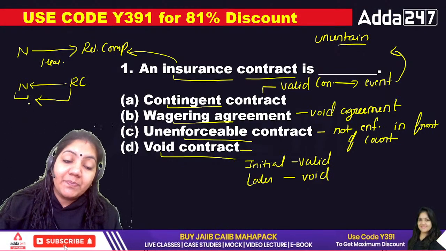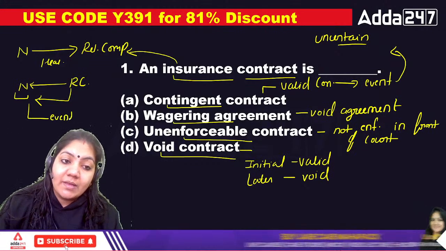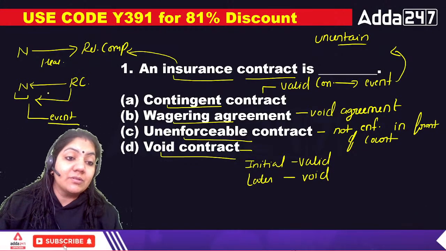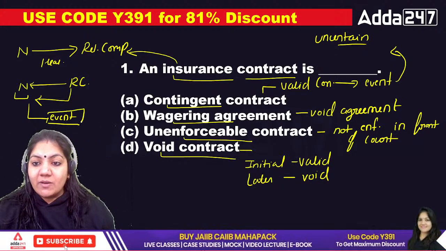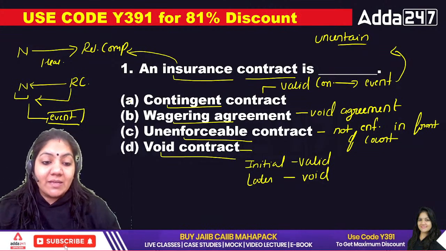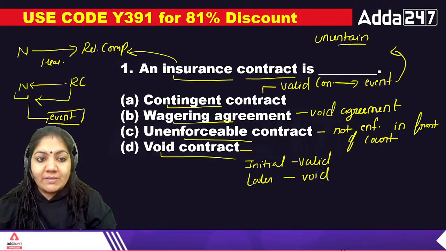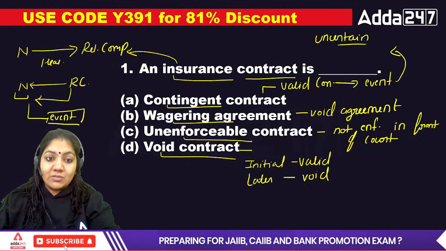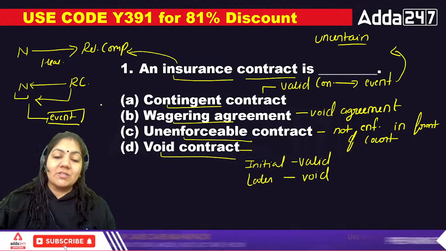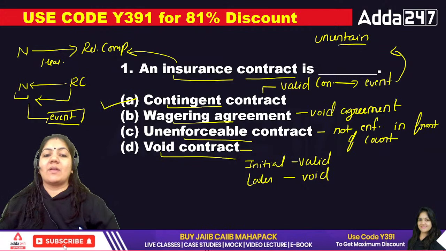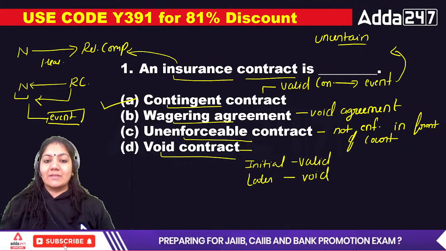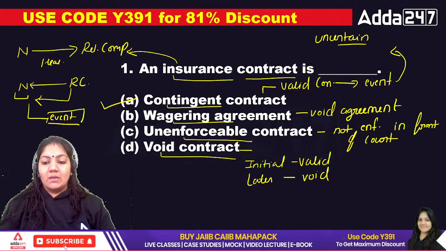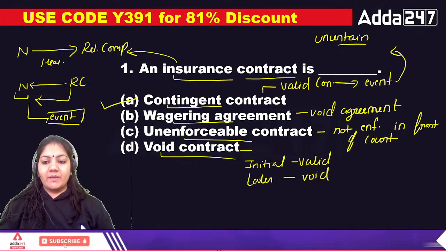In that case, the event is an uncertain event. So this contract between the Reliance company and N depends upon the event. The same thing happens in a contingent contract also. That's why the insurance contract is a contingent contract. I think this term is clear to all of you. Okay, that's cool.